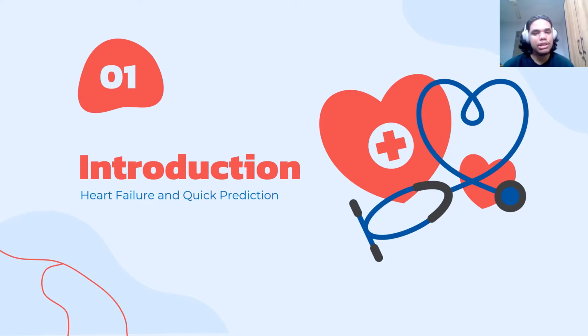And quick prediction is the ability to predict what may happen in the future. Hence, by relating these two subjects, we can know when heart failure may happen, and we can prevent it and take faster action to prevent heart failure from happening. Hence, we can save more human lives in the future.